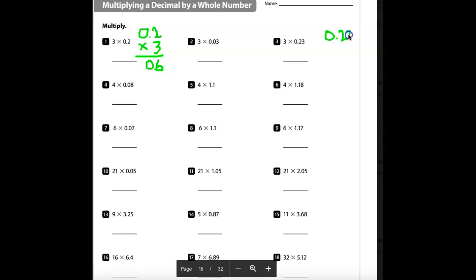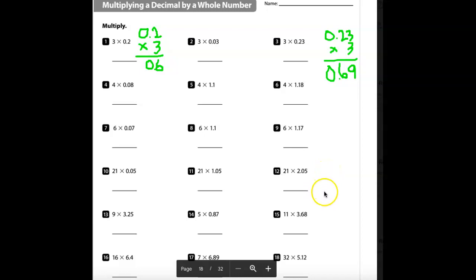0.23 times 3. We're going to do the same thing. We're just going to multiply: 3 times 3 is 9. 3 times 2 is 6. 3 times 0 is 0. And then we go up here and count 1, 2 decimal points, and come down here, 1, 2 decimal points. All right, I'm going to do one more.